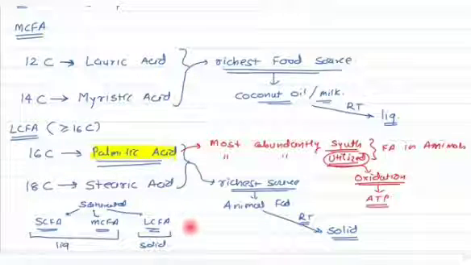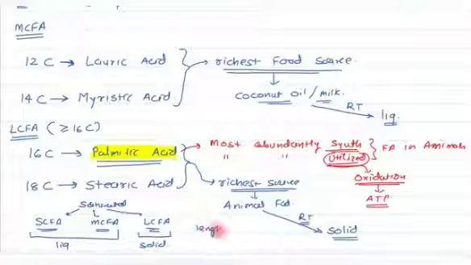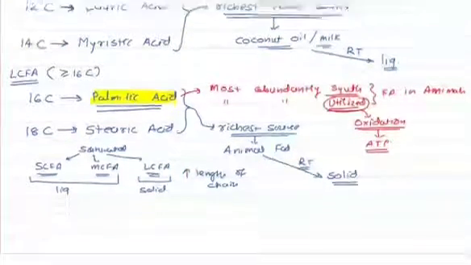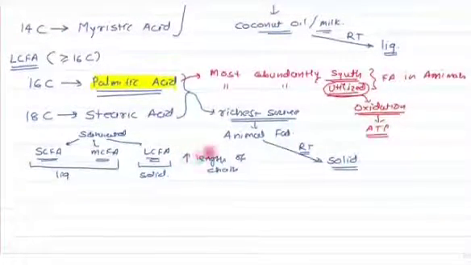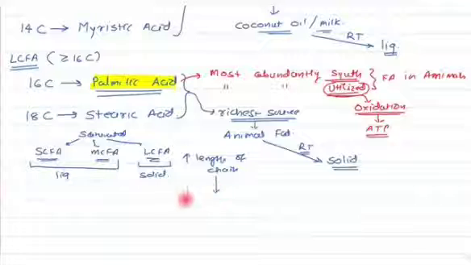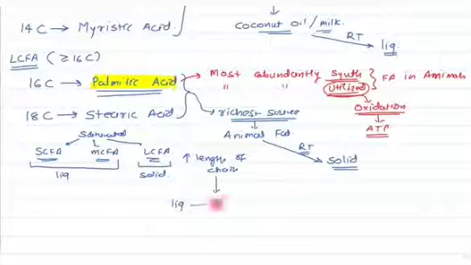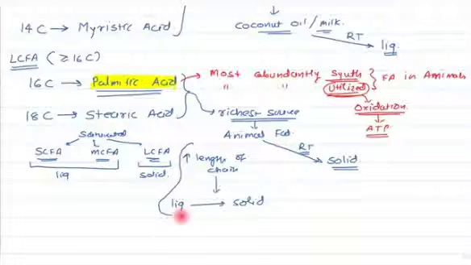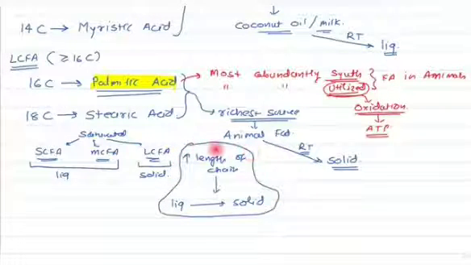It is a general rule that as the chain length increases, from the shorter chain to the longer chain, the consistency changes from liquid to solid. This is something you need to remember.